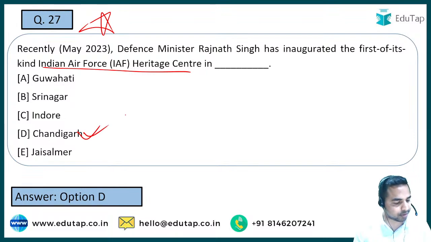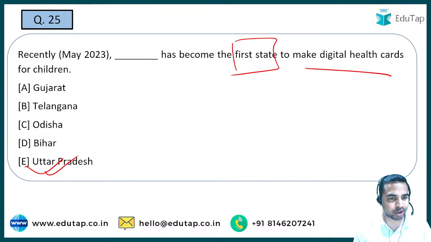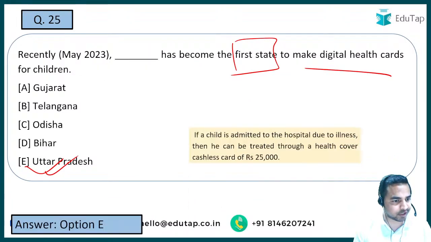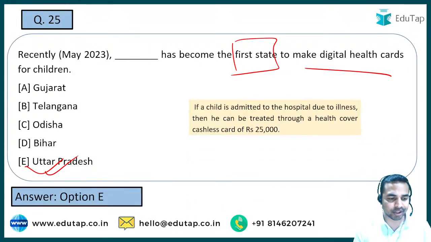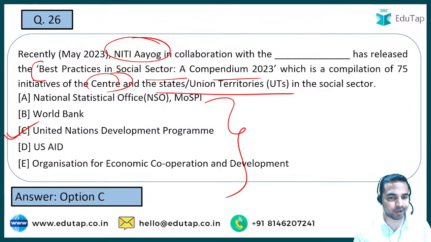So some students are basically talking about question number 24, that there was some issue with the answer. So let us see that. So guys, here the question is basically on the theme. You all have a confusion about the date. So guys, do not worry about it. I will just look into it, and I will post a comment after the end of the session. So do not worry. Let's focus on the next question of this particular session.